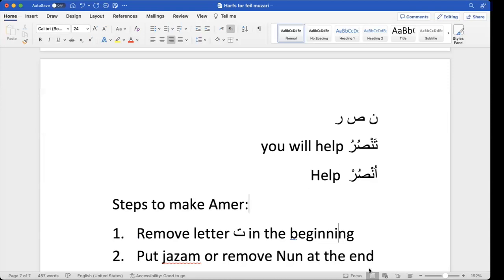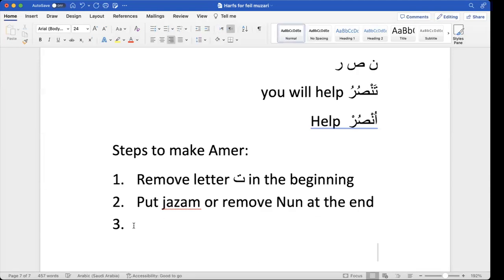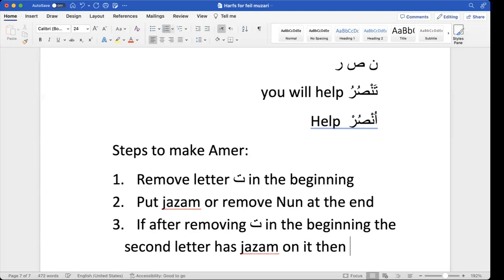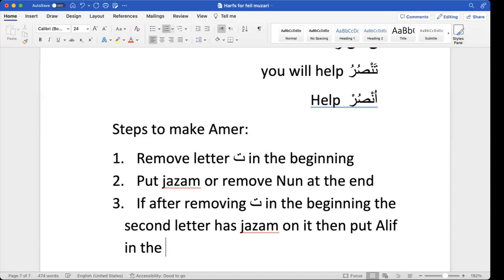Now, I'll put this third step here. If after removing the beginning, the second letter has jazm on it, then put alif in the beginning.